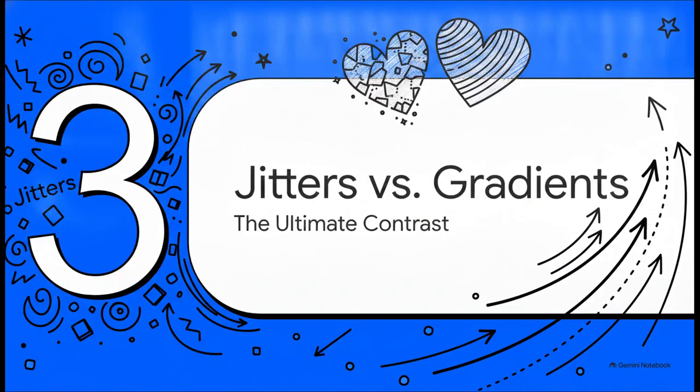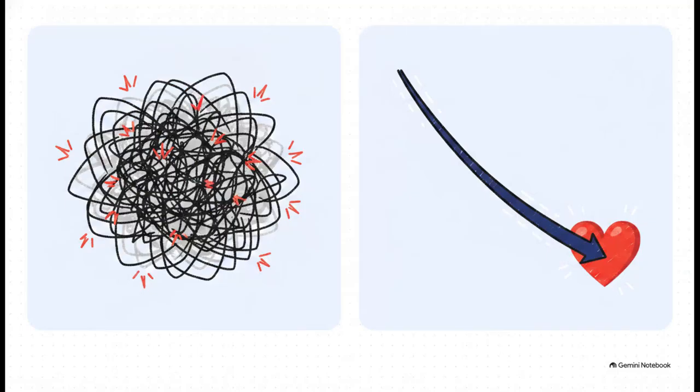Okay, Section 3, Jitters versus Gradient Descent. This introduces a core concept in machine learning, which the author turns into a profound romantic metaphor. So here's the crucial contrast in how the author frames these two engineering concepts. On one hand, we have jitters, right? Chaos, random microstutters, the nervous anxiety of a system just scrambling to figure out a new input.